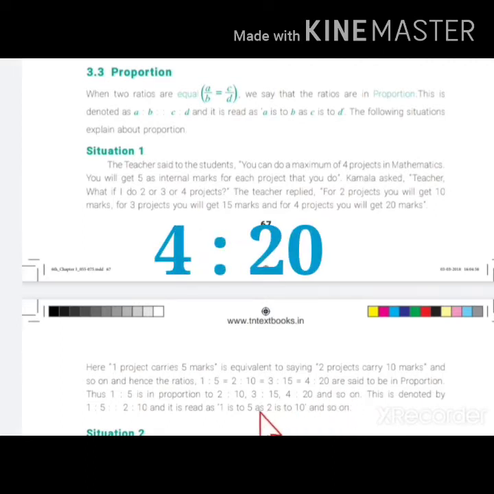Are said to be in proportion. We can write this in the form of 1 is to 5 as 2 is to 10, because 1 is to 5 is in proportion to 2 is to 10. Next we are going to see the proportionality law.